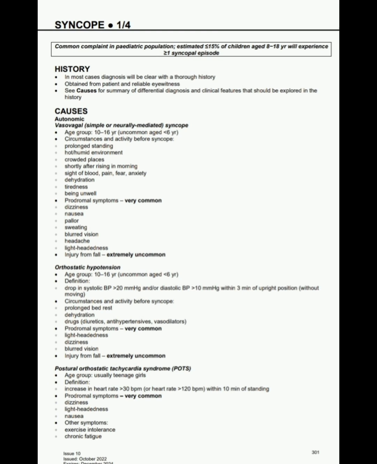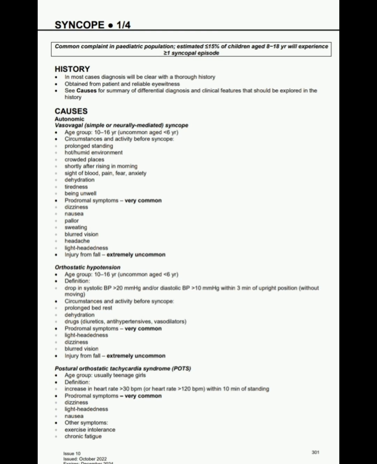Causes. What are the causes of syncope? These are autonomic: vasovagal, simple or neurally mediated syncope. Age group is 10 to 16 years, uncommon at age less than 6 years. Circumstances and activity before syncope: prolonged standing, hot or humid environment, crowded places, shortly after rising in the morning, sight of blood, pain, fear, anxiety, dehydration, tiredness, being unwell. Then prodromal symptoms are very common, including dizziness, nausea, pallor, sweating, blurred vision, headache, lightheadedness. Injury from fall is extremely uncommon. So before syncope, what the patient is doing, we will ask.